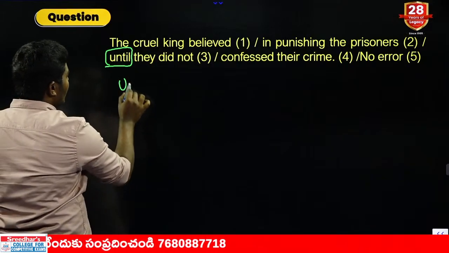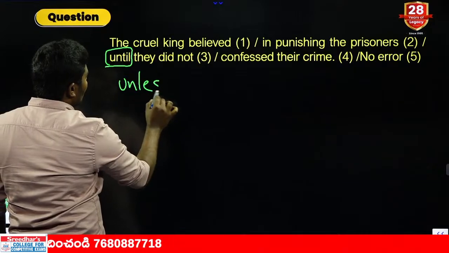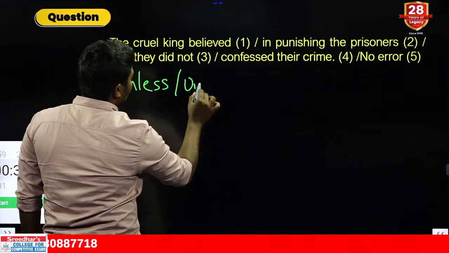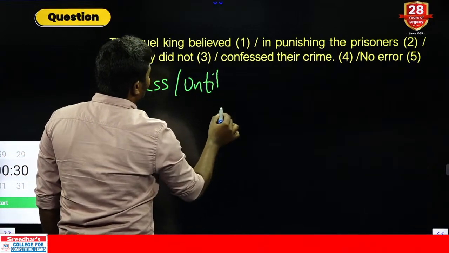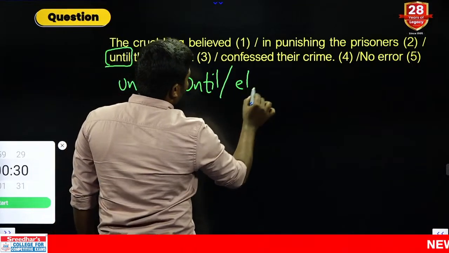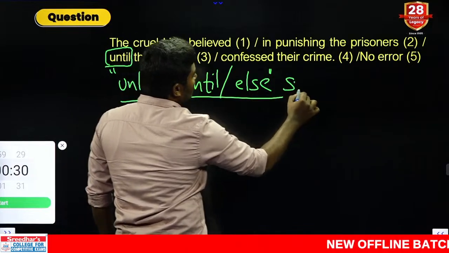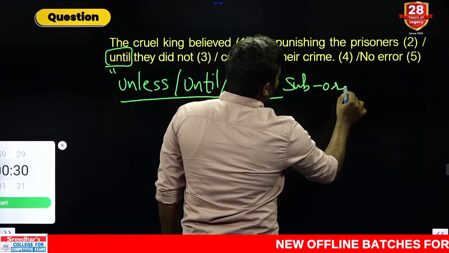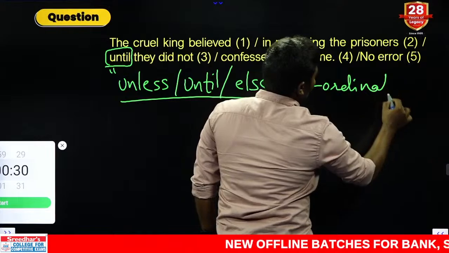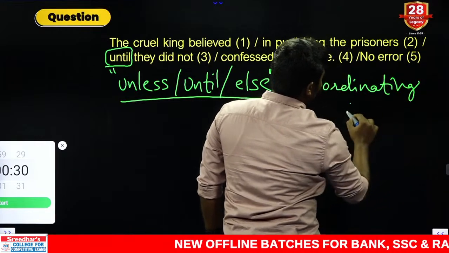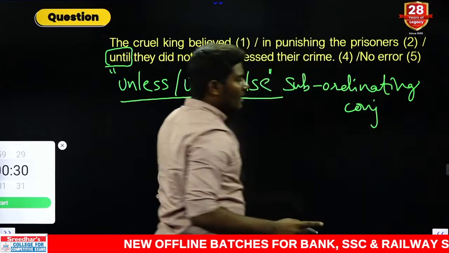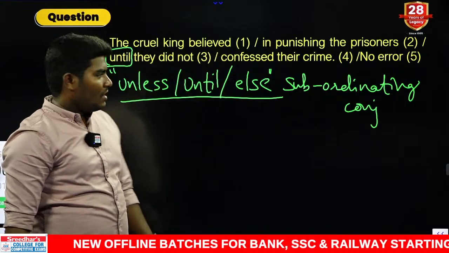Now look at the words very carefully. The words unless, until and else. These three are nothing but subordinating conjunctions. What are these three? The three are subordinating conjunctions. Now what is the rule? In subordinating conjunctions, we have four rules. This is one important rule.